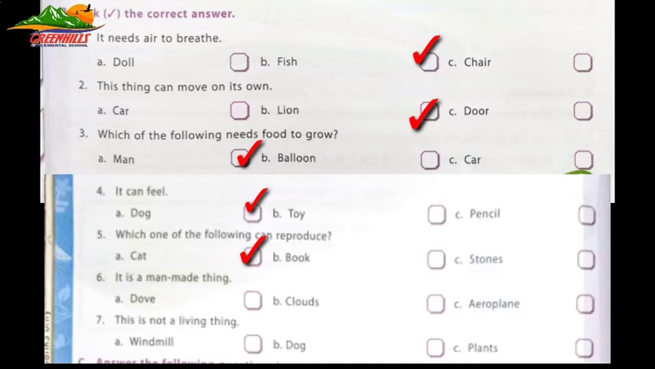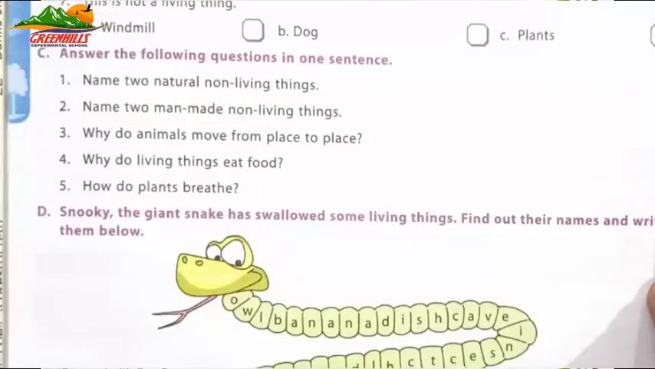Number 6. It is a man-made thing. And its answer is aeroplane. Number 7. This is not a living thing. Answer is windmill. Now part C. Answer the following questions in one sentence. Question number 1 is name 2 natural non-living things. Question number 2. Name 2 man-made non-living things.